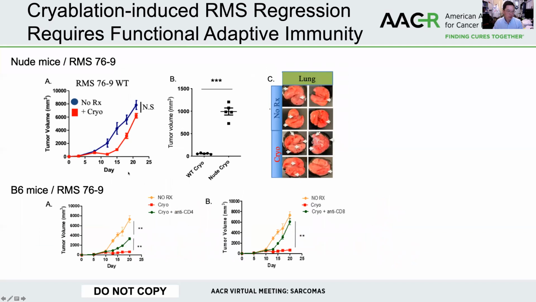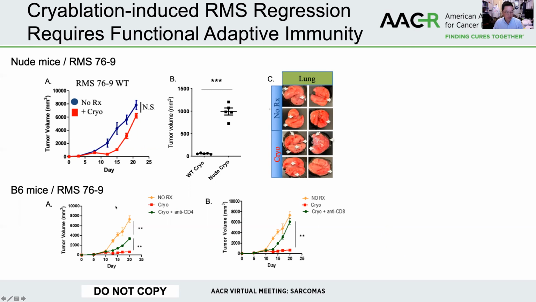We subsequently described that this reduction in tumor is not due solely to the destruction of cryoablation on tumor kinetics, because similar observations cannot be recapitulated in nude mice. Although the tumor initially undergoes regression, it very quickly caught up.